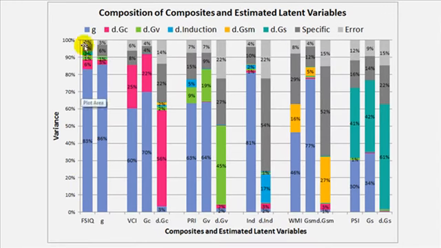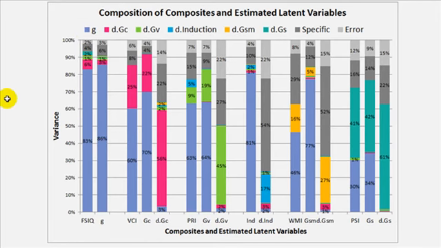Here's full scale IQ. This graph shows you the relative mix of all of the different constructs. Full scale IQ, 83% of it is determined by G. That means 17% is determined by other things that are not G. And these include the portion that makes GC different from G, the portion that makes GV different from G, the portion that makes inductive reasoning different from G, the portion of GSM that is different from G, the portion of GS that is different from G. In addition, all of the specific variance from each subtest is there, and also all of the error from each subtest is also there. And you can see the proportion of each source of variance in this column.